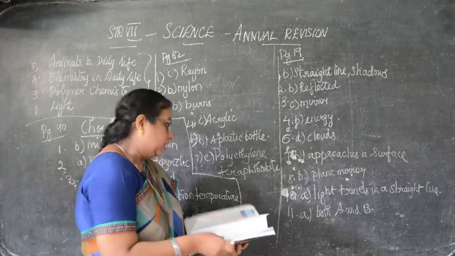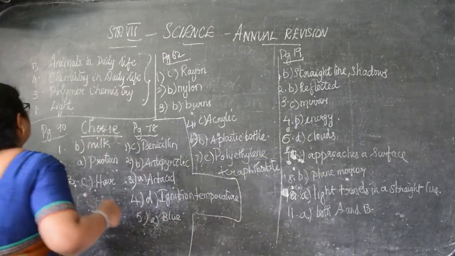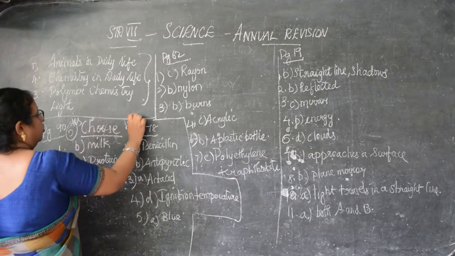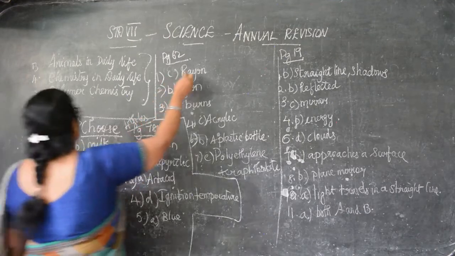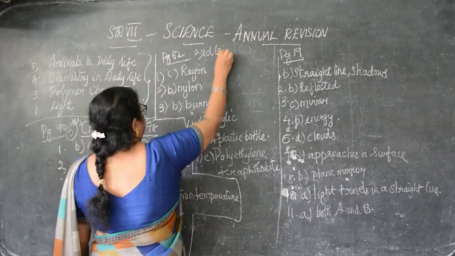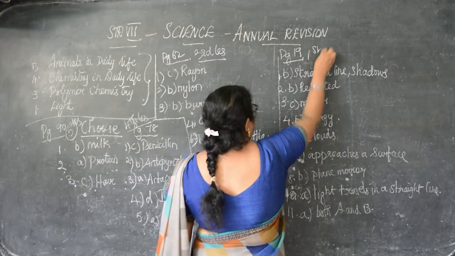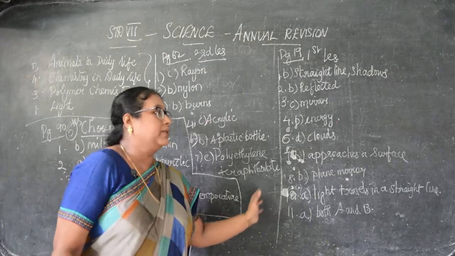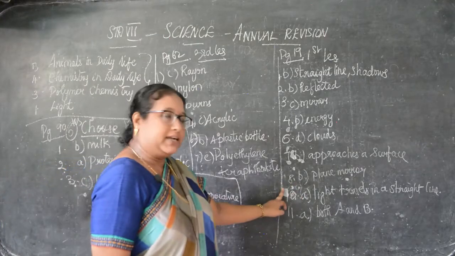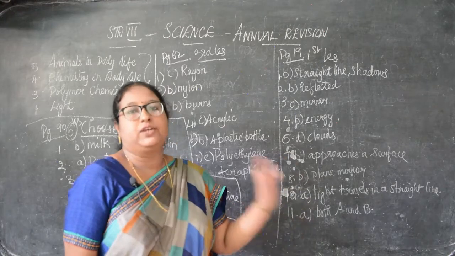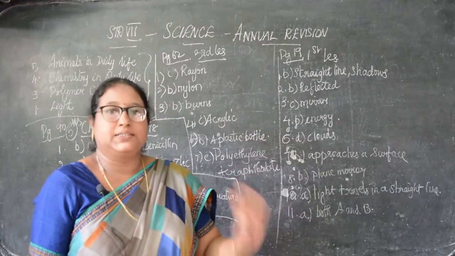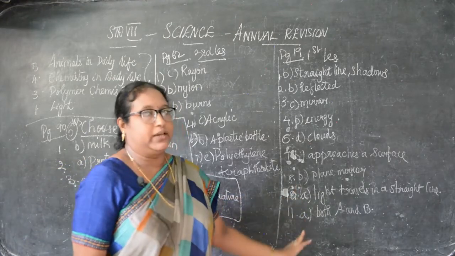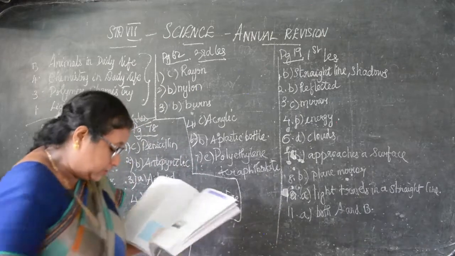That's all. So choose what we have written. This is your fifth lesson, this is your fourth lesson, this is the third lesson, and this is your first lesson. Whatever is given, don't change the numbers, children. Some of them I have omitted in between: 8, 9th I have not given, 10 I have given. So you also have to write whatever I am writing on the board. 10 means 10, 8 means 8, like that. After 8, you should not write 9 because I have not given 9th. Okay, so take down this properly or check your book.